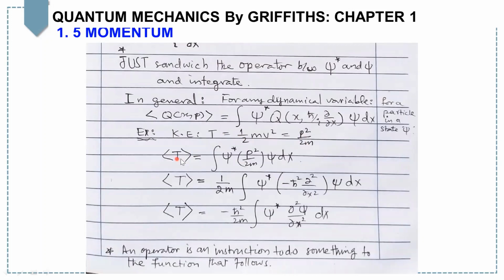Now, writing the expectation value of the kinetic energy T equals the integral of psi star times p squared over 2m times psi dx. You see, p is the momentum operator. Simply take the square of the momentum operator, and that is minus h-bar squared times the second derivative with respect to x acting on psi, dx. And further, by simplifying, you get the kinetic energy term: the expectation value of the kinetic energy equals minus h-bar squared over 2m times the integral of psi star times the second derivative of psi with respect to x, dx.